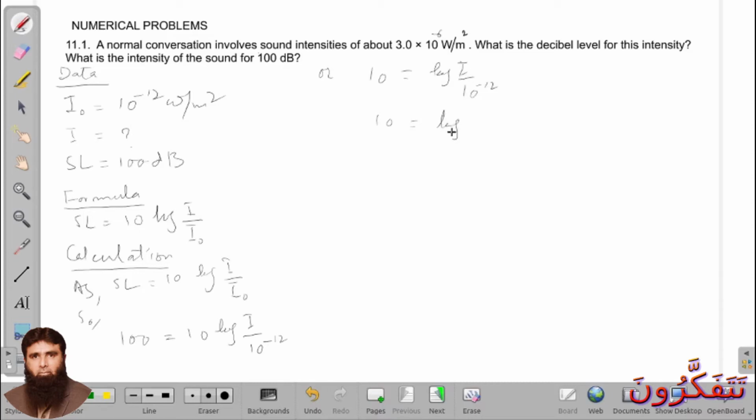So 10 is equal to log of I, and here we have minus into minus 12. This will be the third law. So 10 is equal to log I plus 12 into log 10, which is 1.